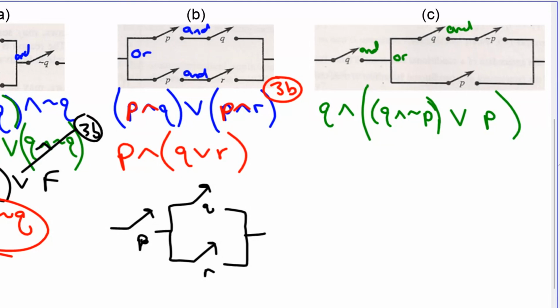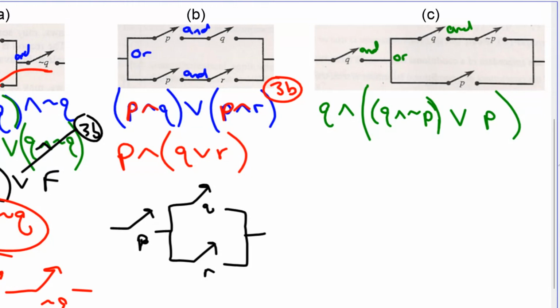This one we changed to P and not Q. If you think about current trying to travel through this circuit, if this is open, then this one's going to be closed. And if this one's closed, then this one's going to be open. It's never going to go this way. So we can simplify it and just say P and not Q. That's a P. All right, last one.